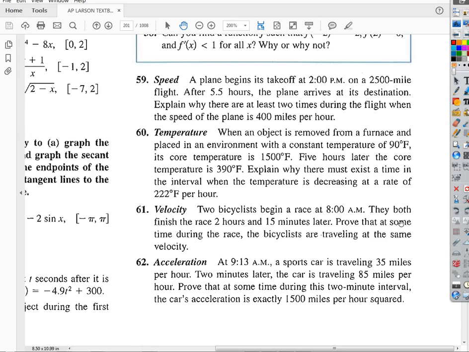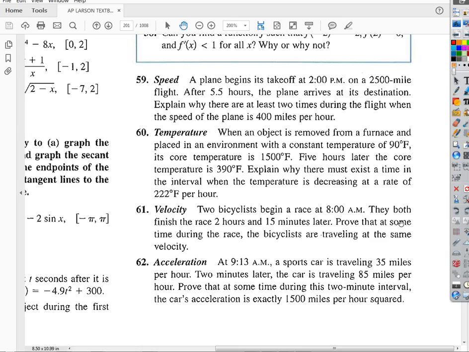Let's change this question very slightly. Let's say that they finish at the same place in the same time. That's not implied? Well, I guess it is implied. Otherwise, it's kind of a weird question. So I guess the finish line exists, okay.